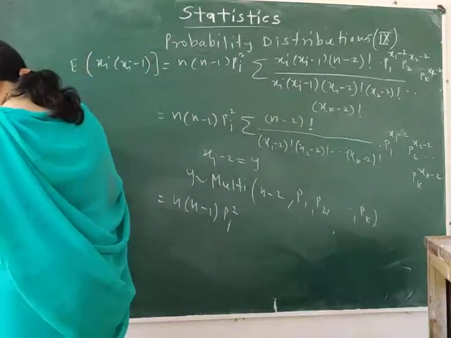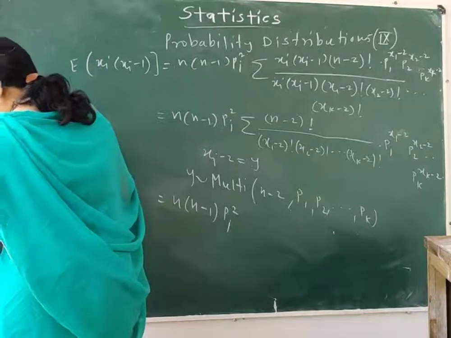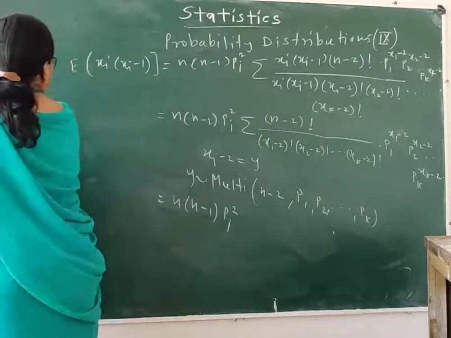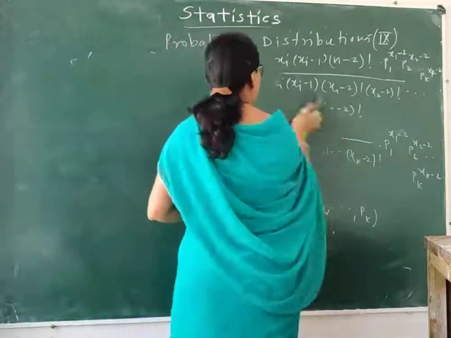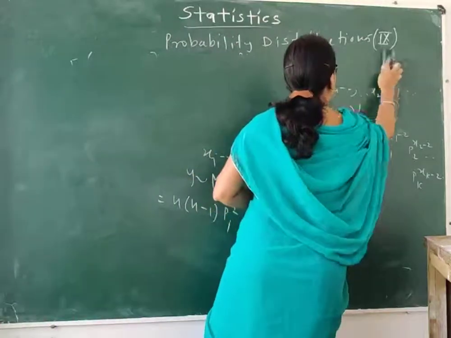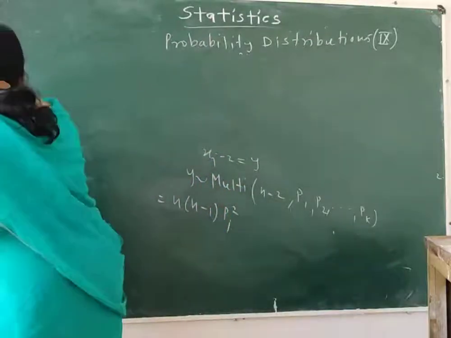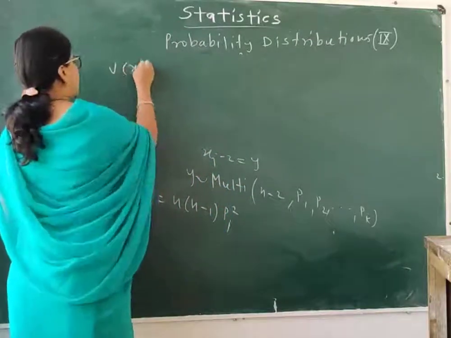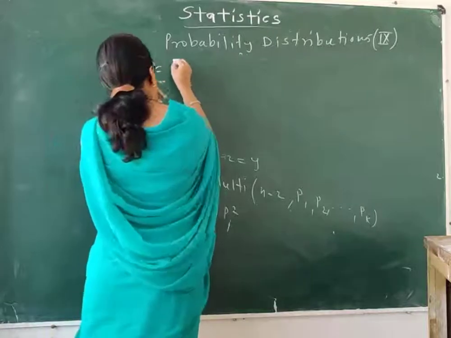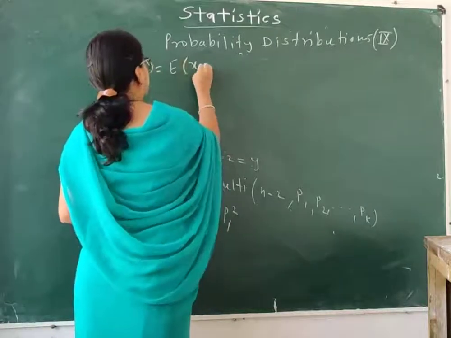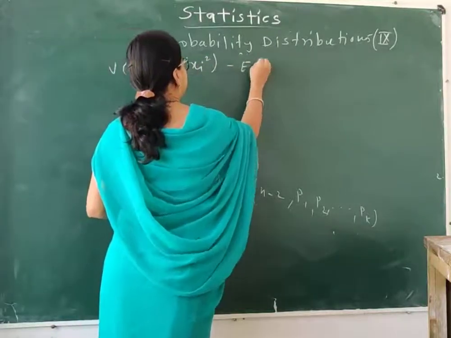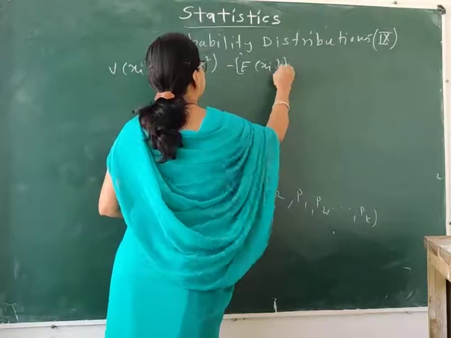Now let me find the value of variance. What is variance? In the formula of variance of xi, I have the term expectation of xi square minus expectation of xi, bracket square, isn't it?